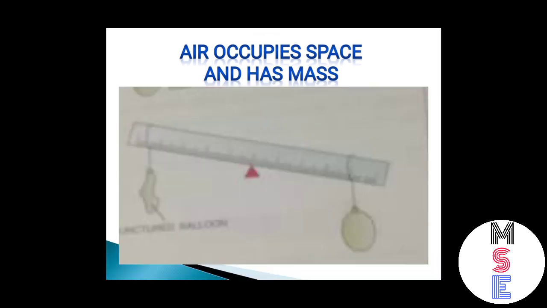Now what did we do? With the help of a needle we punctured one balloon. So the air in the balloon started coming out into the atmosphere. So what happened? This will bend the corner of the scale which has the inflated balloon, hence proving that air has mass. Because when we puncture the balloon, air comes out, and because of this the meter scale bends down towards the inflated balloon. It means air has mass and occupies space.